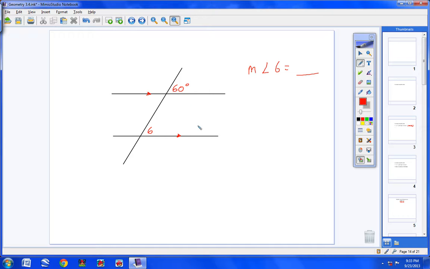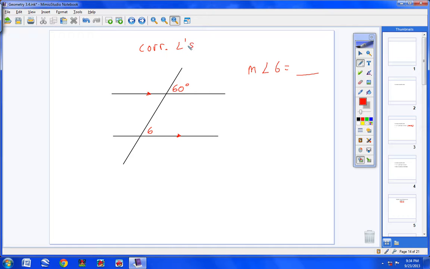Now, first of all, in order to use these 4 principles, I have to have 2 parallel lines, and I have that. They have to be cut by a transversal. I have that. So let's decide what is the name of these 2 angles. I have an angle here above the parallel line and an angle here above the black parallel line. Both of these angles are to the right of the transversal. When that happens, we call these 2 angles corresponding angles.